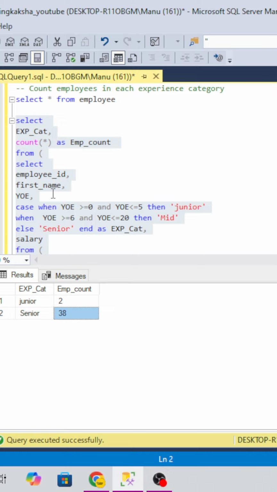This one seems to be a little bit tricky. You have to do it with the help of subqueries, or if you know the CTE statement, then you can do it with the help of a CTE as well.